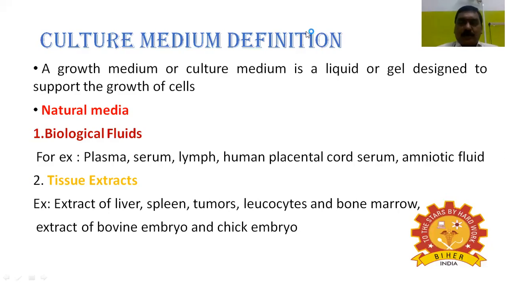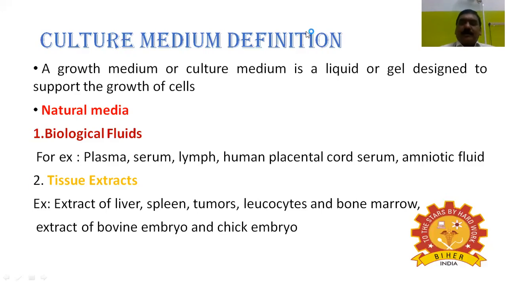Number one, the natural media. In the natural media, biological fluids, for example, plasma, serum, lymph, human placental cord serum, amniotic fluids, etc. Next, I'm coming to the tissue extract.